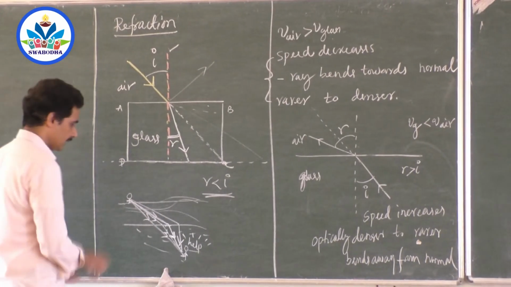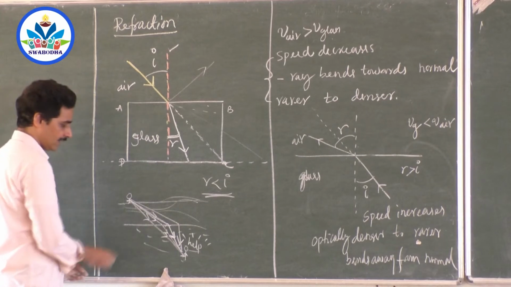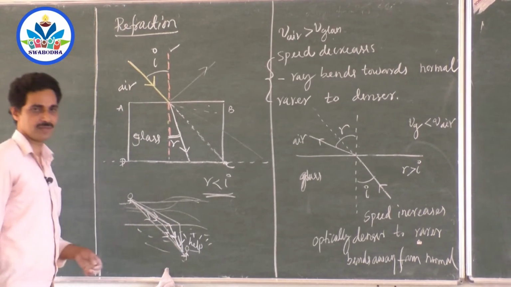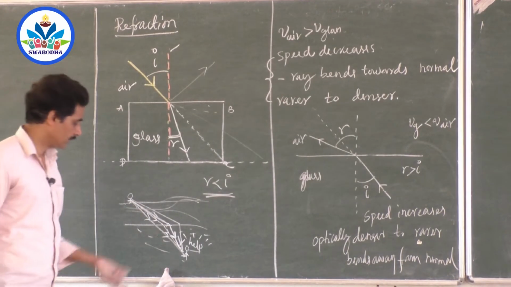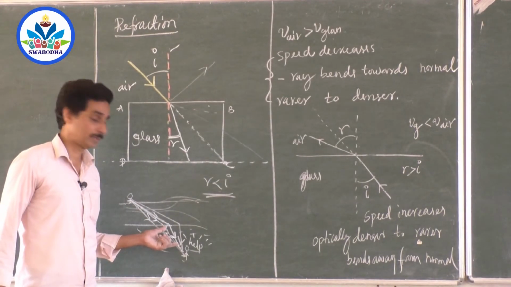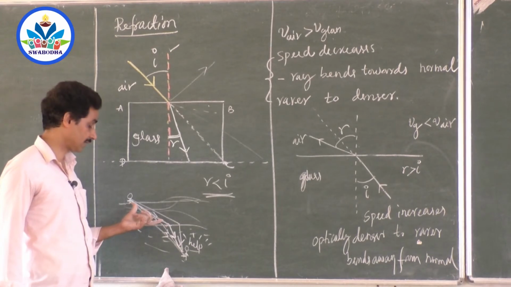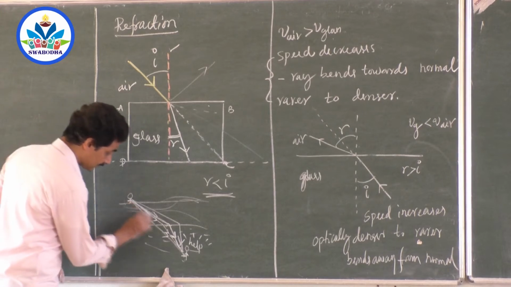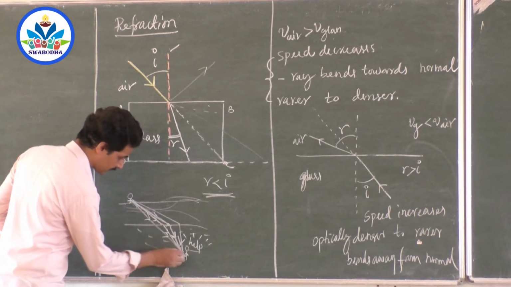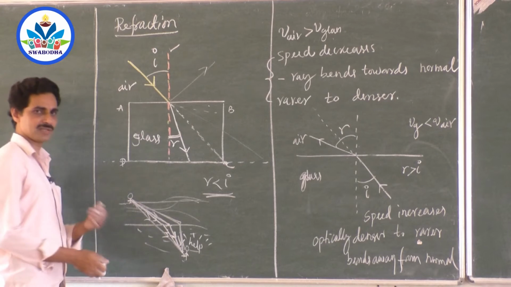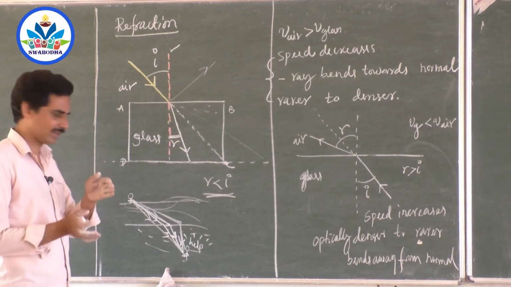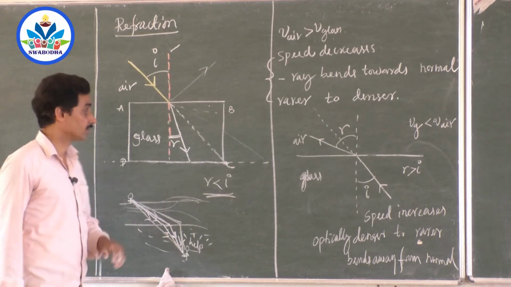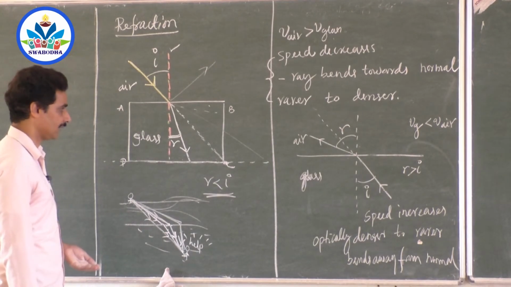So you should choose a path in the sand a little more and a lesser distance inside the water, because you have to swim. Swimming velocity will be less and running velocity will be more on the sand. Now which path is possible? Because this is also possible, this is also possible. Shall we select as long a distance as possible in sand and as short a distance as possible in water? That is also not fair. You have to select the distances in such a way that...